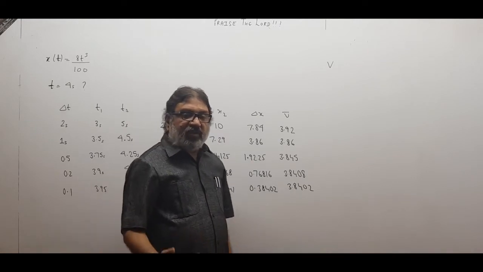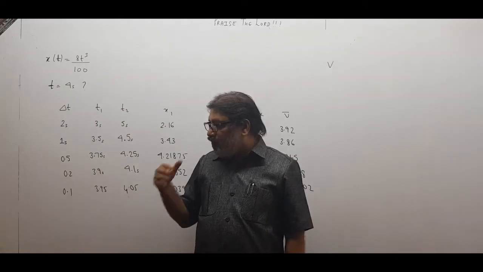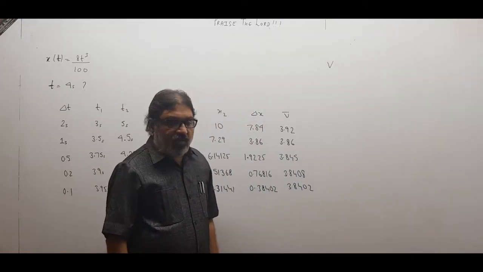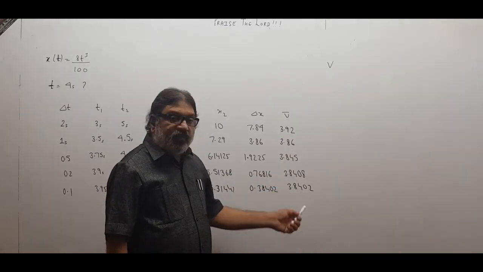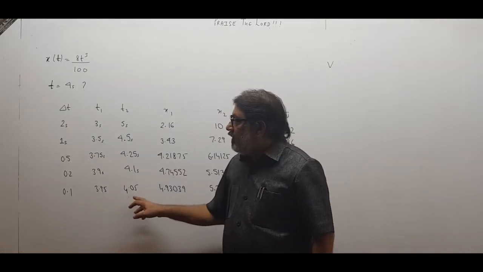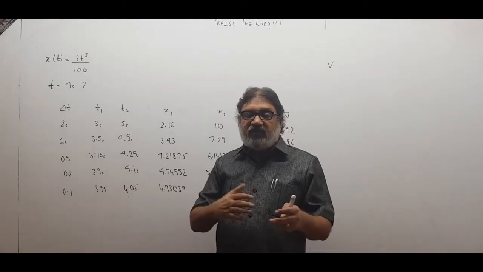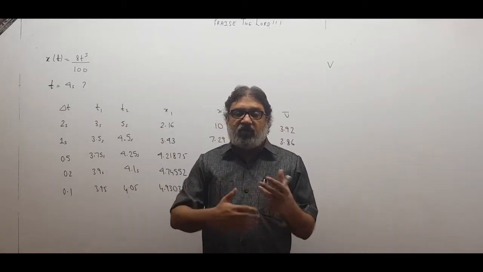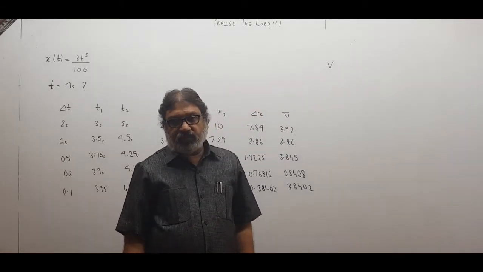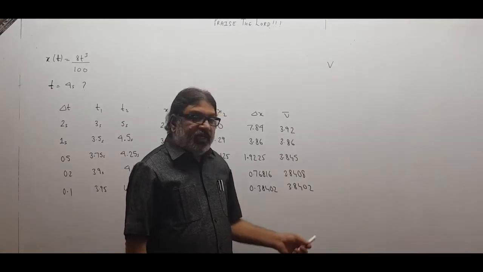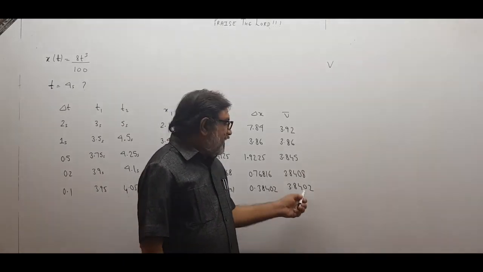When delta t becomes extremely small, from 2 to 1, 1 to 0.5, 0.5 to 0.2, 0.2 to 0.1, like this, you have to think. So this is actually your average velocity, and we are counting it to be the instantaneous velocity at 4 seconds because the times are 3.95 and 4.05. That means from 3.95 to 4.05 seconds is almost around 4 seconds. Your velocity was 3.8402. So this is almost your velocity at 4 seconds. But this is actually your average velocity.